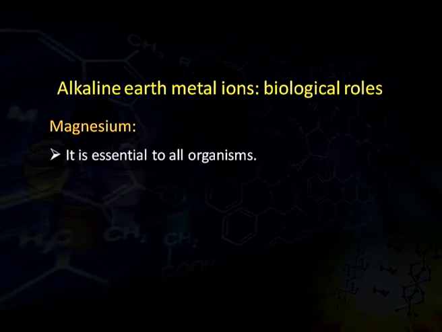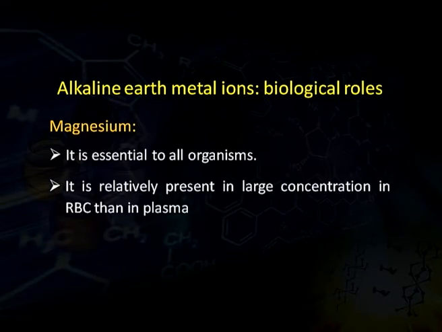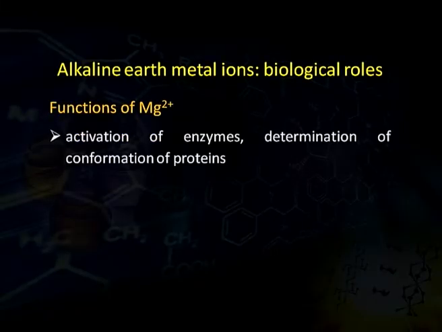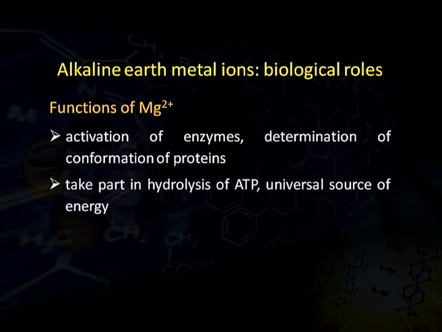The next alkaline earth metal is magnesium. Magnesium is essential to all the organisms. It is present in relatively large concentration in red blood corpuscles as compared to plasma. Functions of magnesium: magnesium helps in the activation of enzymes and in determination of conformation of proteins. It takes part in hydrolysis of ATP, which is the universal source of energy in organisms.